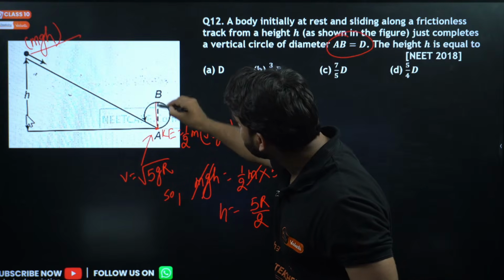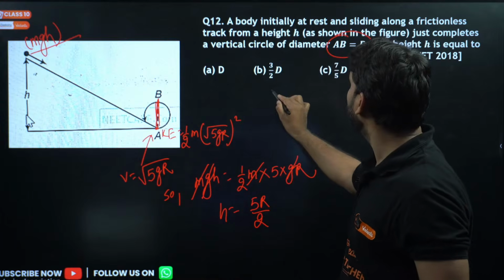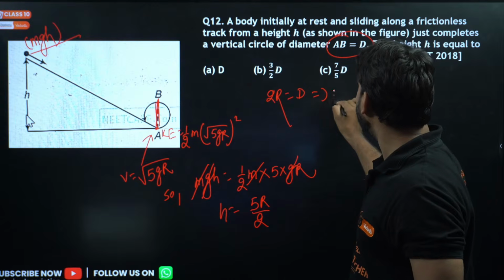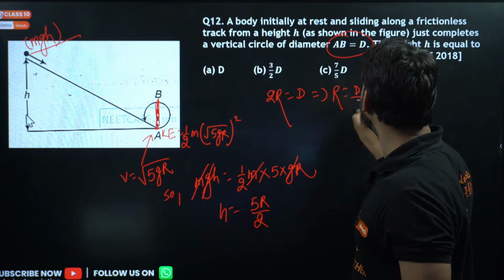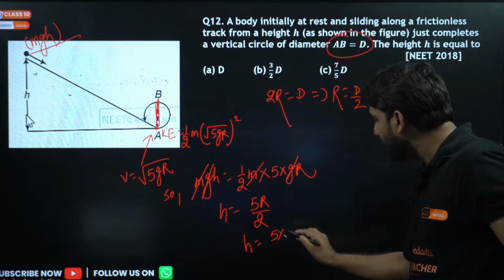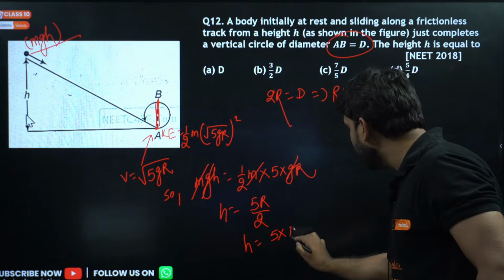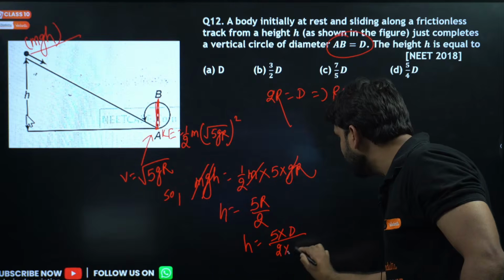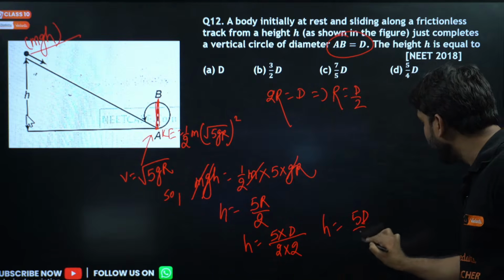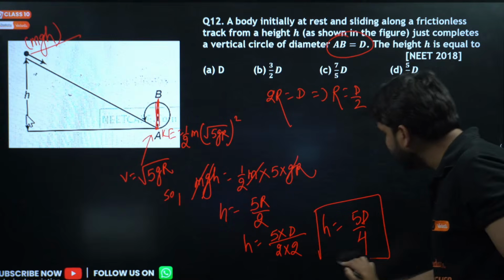It means this is diameter. So diameter is equal to 2r, means 2r is equal to capital D. So here r can also be written as D by 2. So we can replace this here. So h is equal to 5 into r can be replaced by D by 2, and this 2 is already here. So h is equal to 5D by 4 is the answer.